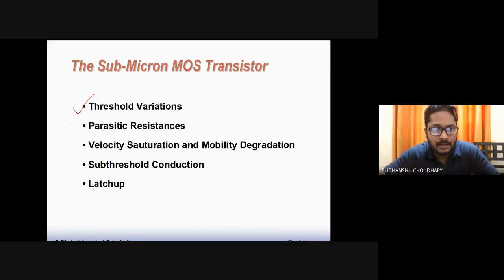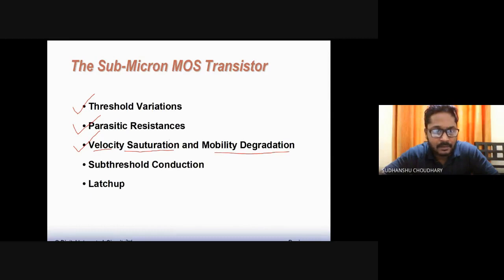Then the other effect would be parasitic resistances associated with drain and source. So this can reduce the levels of current. The drain current can be reduced because of these parasitic resistances. Then the other effect would be velocity saturation and mobility degradation. That is, carrier velocity saturates at an electric field of somewhere around 10 to the power 4 or 5 volts per centimeter. Okay. And also mobility degradation because of scattering in the lattice.